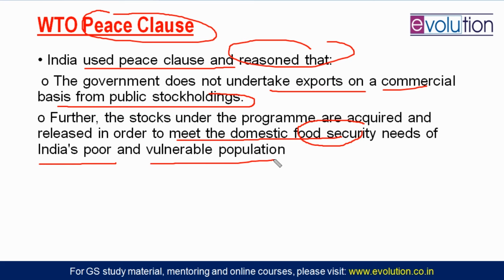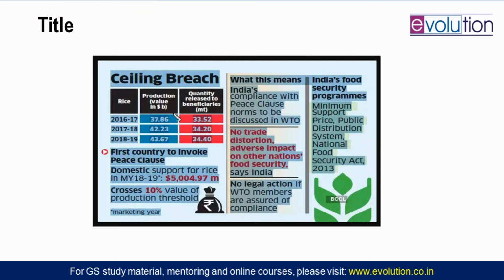So please invoke the peace clause and allow us to give 11.46% subsidy on agriculture beyond the 10% which was allowed by the Agreement on Agriculture, because this is not for exports, not for commercial purposes. We are just feeding our people. So here is this very beautiful infographic. Ceiling breach has happened, okay? The first country is India to invoke the peace clause of the WTO. See, this was the amount of 2018-19 support for rice, and it crosses the 10% value of production threshold.